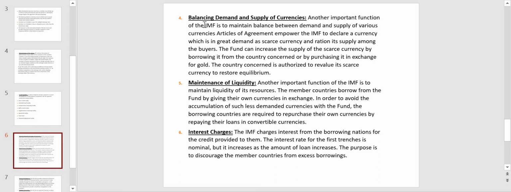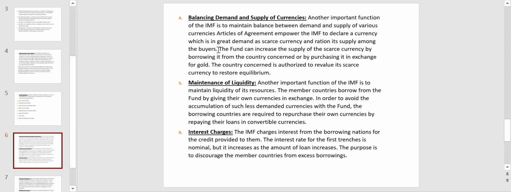The fourth function of IMF is balancing demand and supply of currencies. See, another important function of IMF is to maintain balance between demand and supply of various currencies. The Articles of Agreement empower the IMF to declare a currency which is in great demand as scarce currency and ration its supply among the buyers.